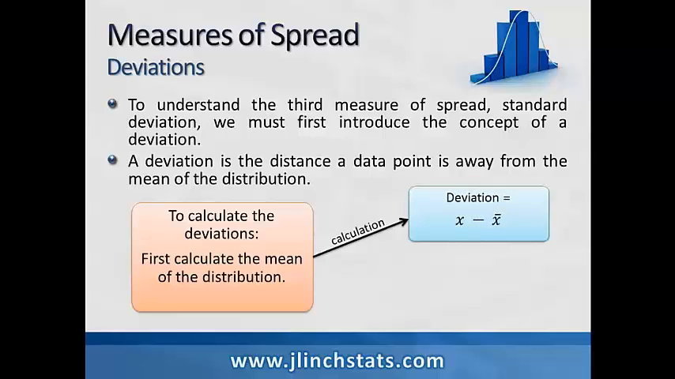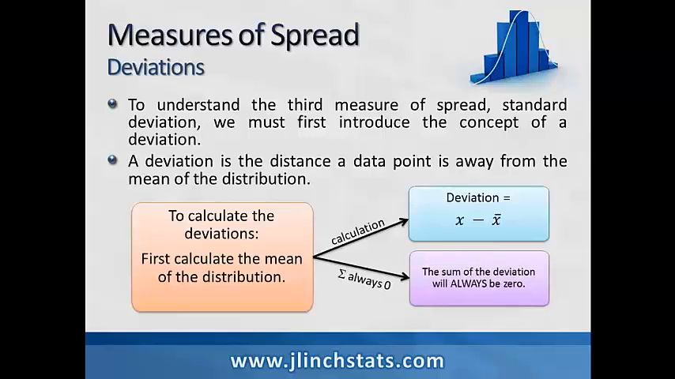Now, if we're dealing with a sample, the calculation of a deviation can be found by taking the actual data point, which we're going to call x, and subtracting off the mean of the distribution. In this case, we're dealing with a sample, so we're going to call the mean of this distribution x bar. So once again, the deviation is calculated by taking x minus x bar. And recall, from the earlier lesson, we saw that no matter what the distribution looked like, the sum of the deviations will always be zero.